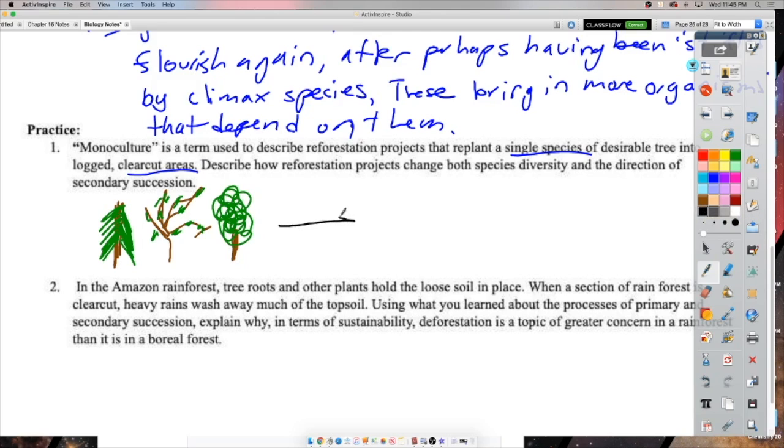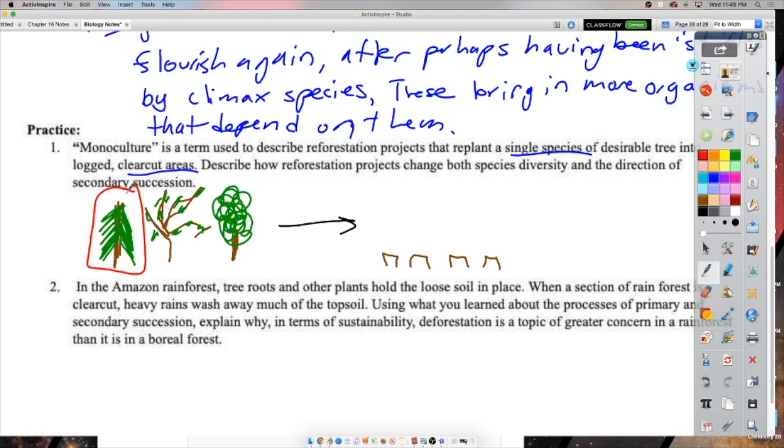And so it gets clear cut, okay? Clear cut means everything gets cut down, right? And so you're left with a bunch of stuff. Okay, so the opportunity for succession is here to happen, except instead of letting succession naturally take its course, what did we do? Well, we want these trees. Let's say we want these lodgepole pines. They're the best for forestry. So what are we going to do?